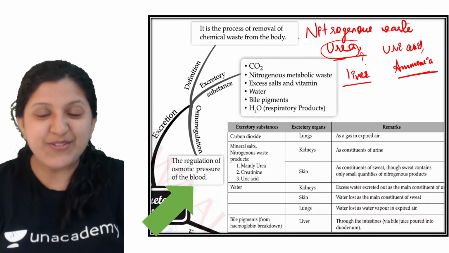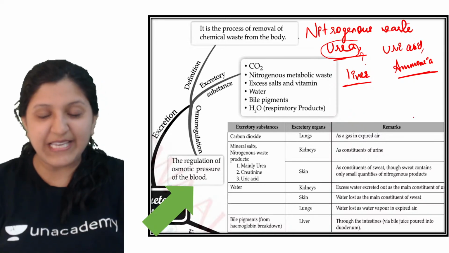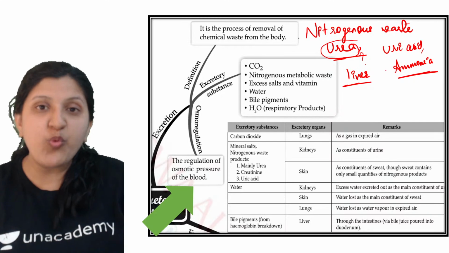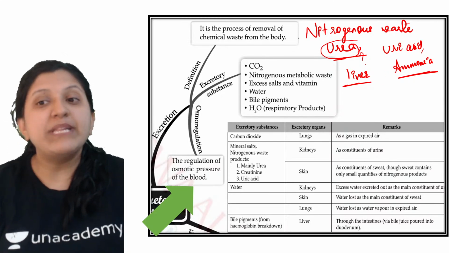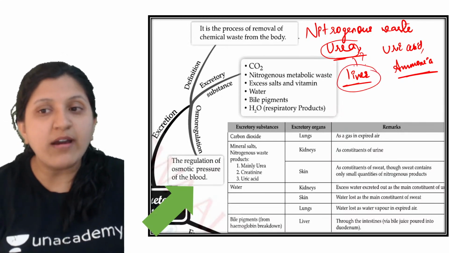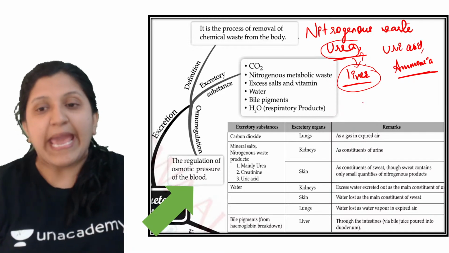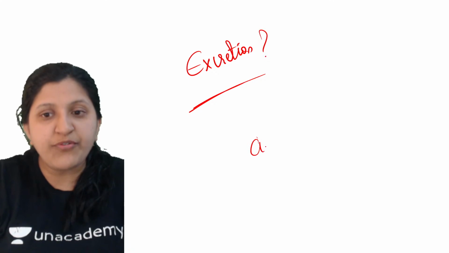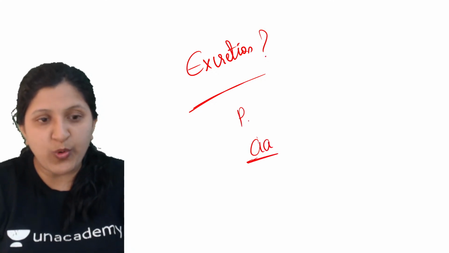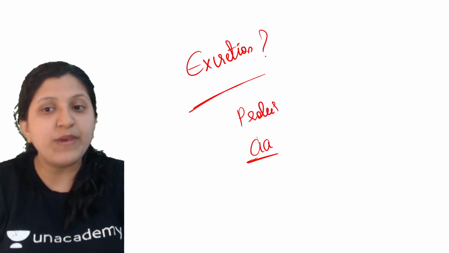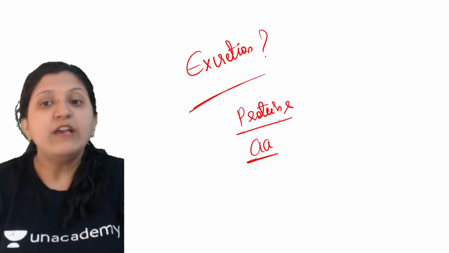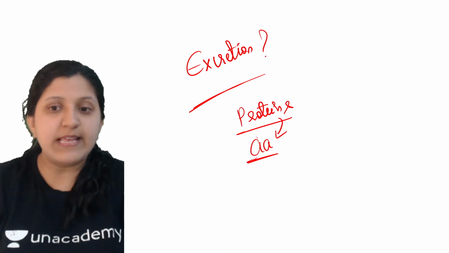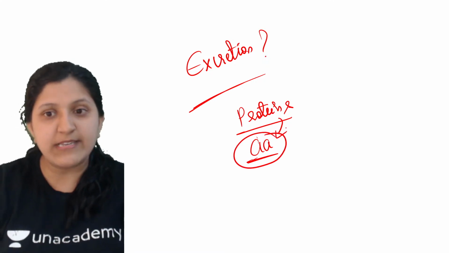A lot of them write kidney, and a lot of them get confused. Urea removal is done through the kidney, but the production of urea occurs in the liver. Let's say you are consuming an excess amount of protein. This protein will be broken down into a simple compound, amino acids.